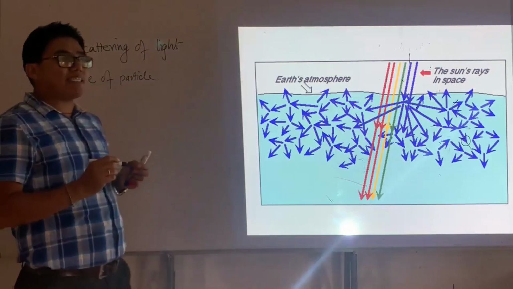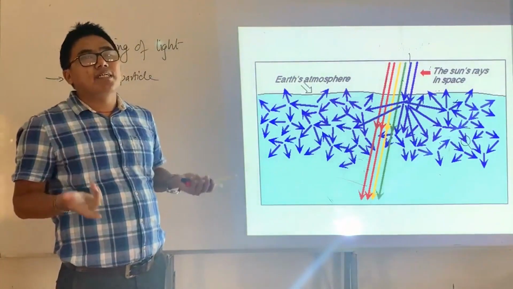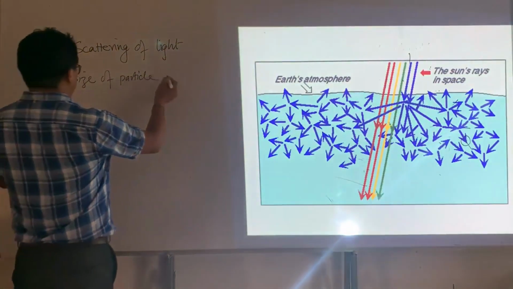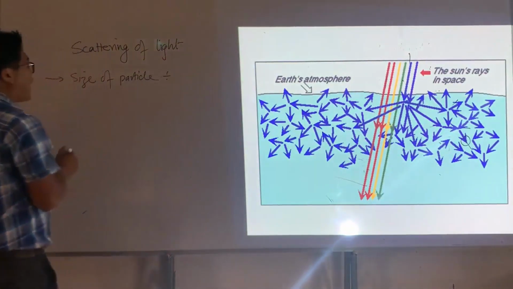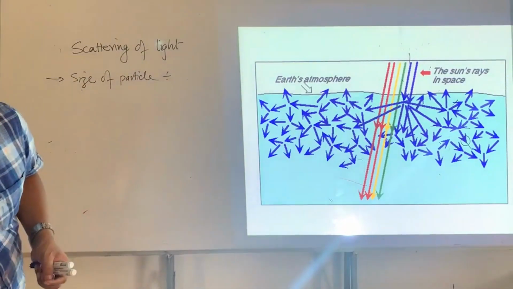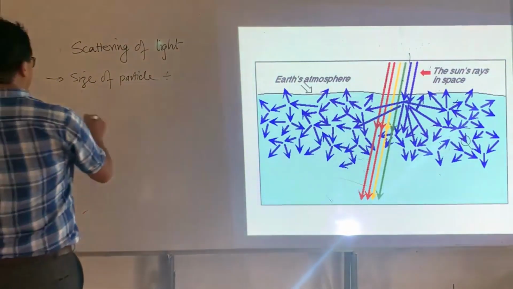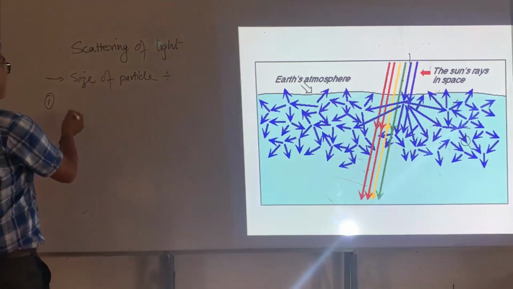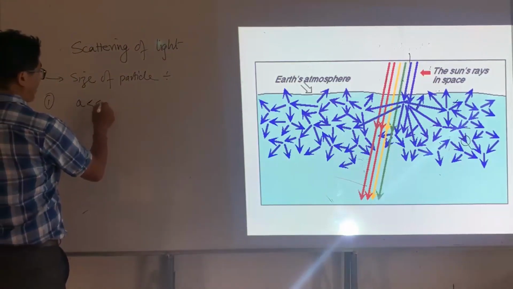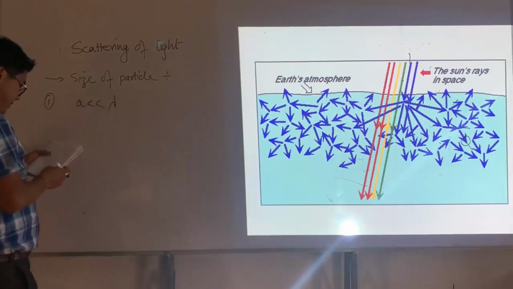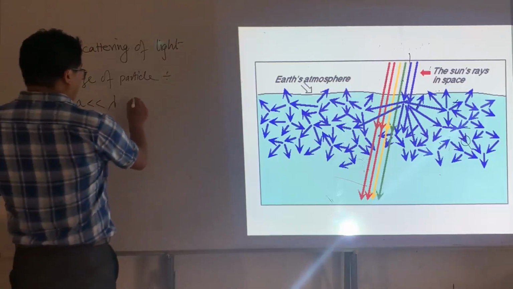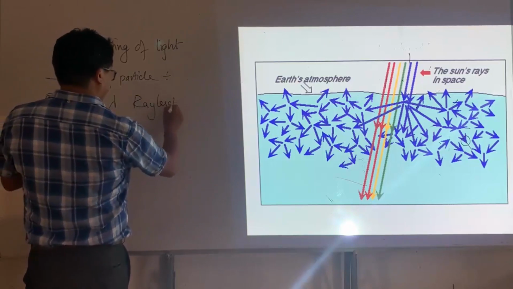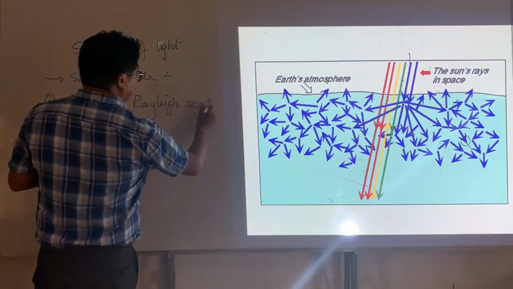Depending on the size of the particles, light undergoes different kinds of scattering. First, if the size of a particle is very small compared to the wavelength, we say that the scattering is what we call Rayleigh scattering.